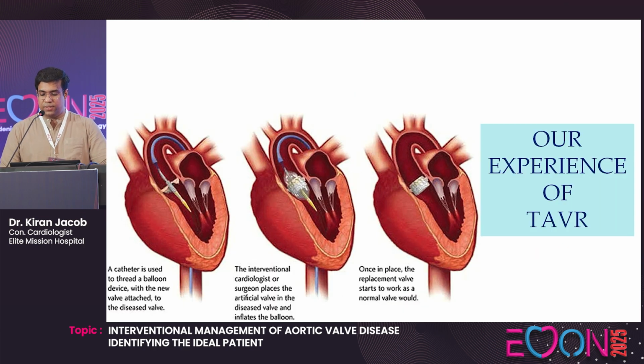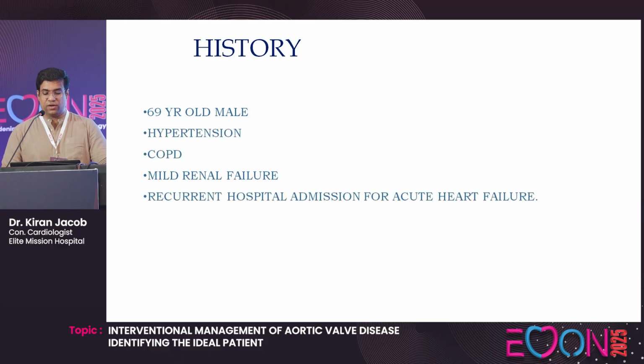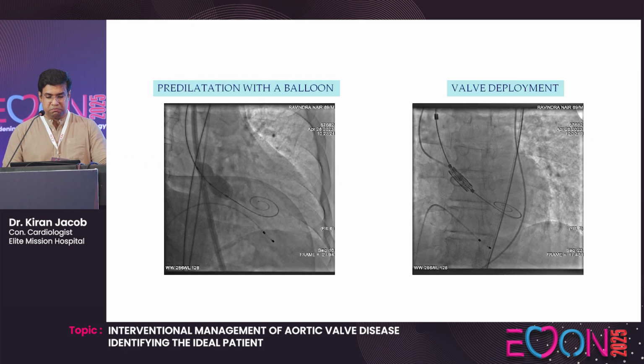So, our experience with TAVR. This was a 69-year-old male, hypertensive, with COPD, mild renal dysfunction, and recurrent hospital admissions for acute heart failure. ECG showed sinus rhythm with incomplete RBBB and LVH. Echocardiogram showed a calcified aortic valve, severe aortic stenosis, and good LV function. Cardiac CT showed a bicuspid aortic valve with moderate calcification and good-sized femoral arteries. So transfemoral TAVR was possible in this patient.